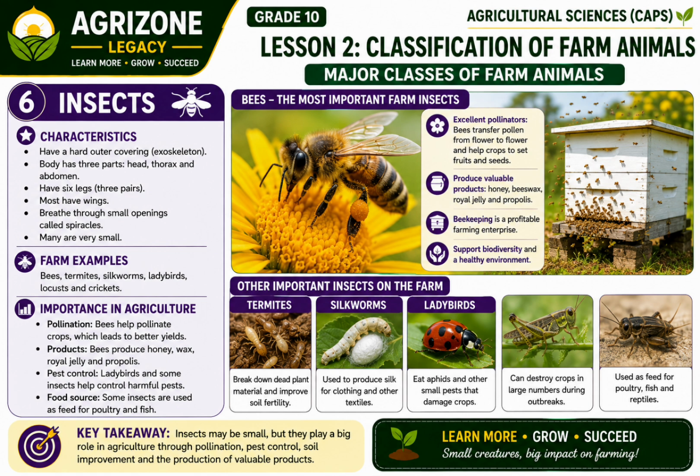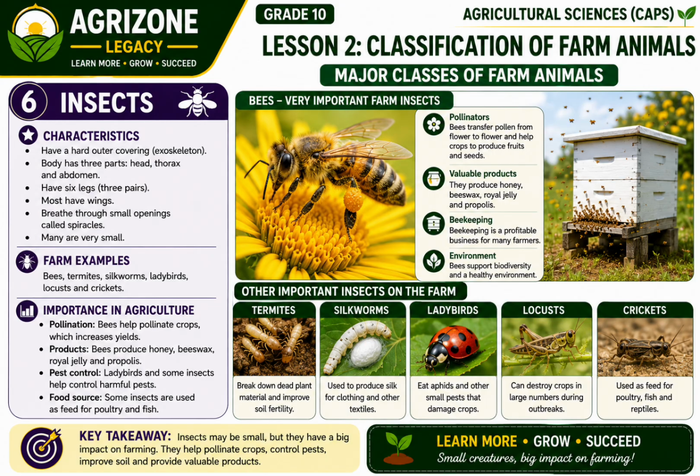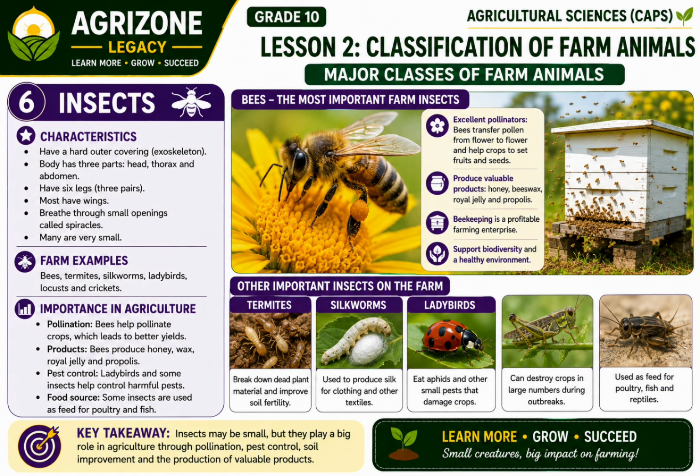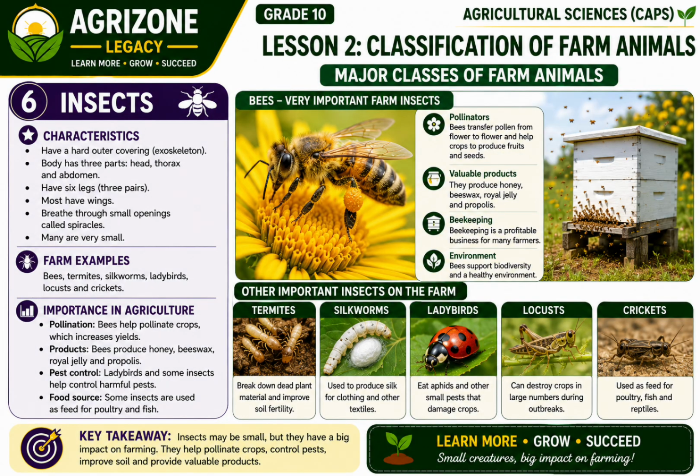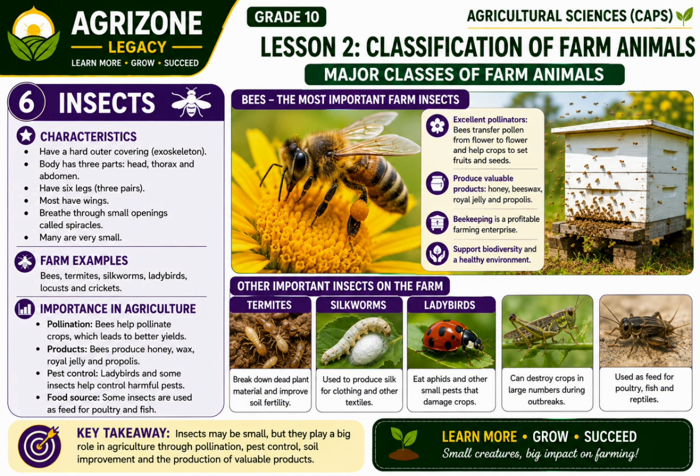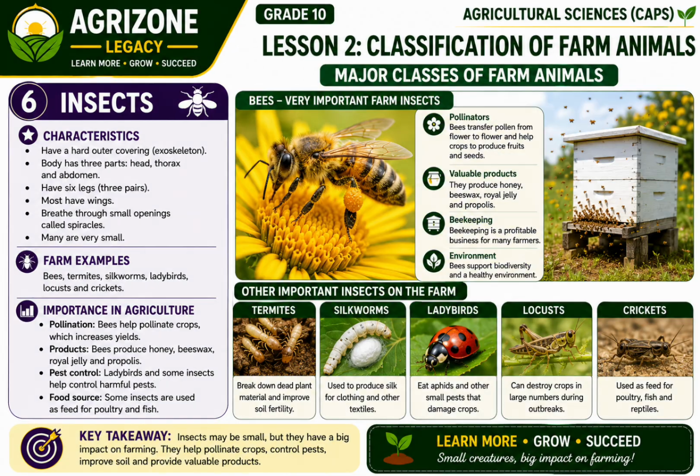Insects are the sixth major class of farm animals. They are small animals with a hard outer covering called an exoskeleton. Their bodies are divided into 3 parts: the head, thorax, and abdomen. All insects have 6 legs, most have wings, and they breathe through tiny openings called spiracles.